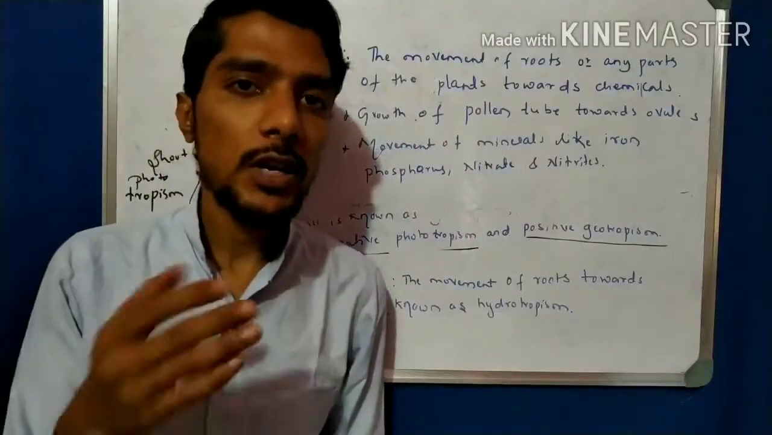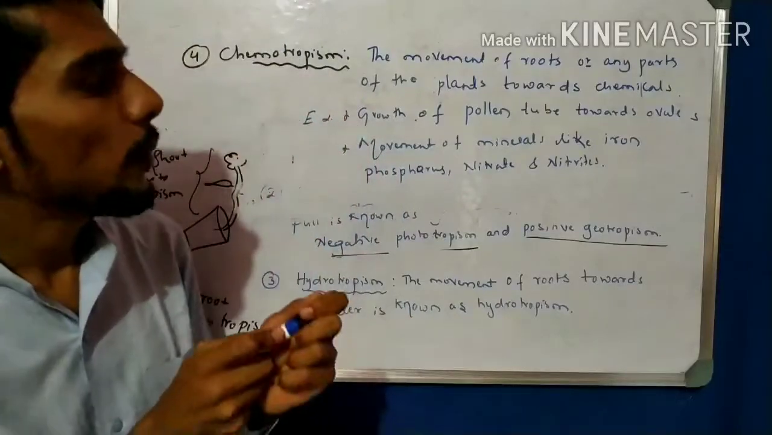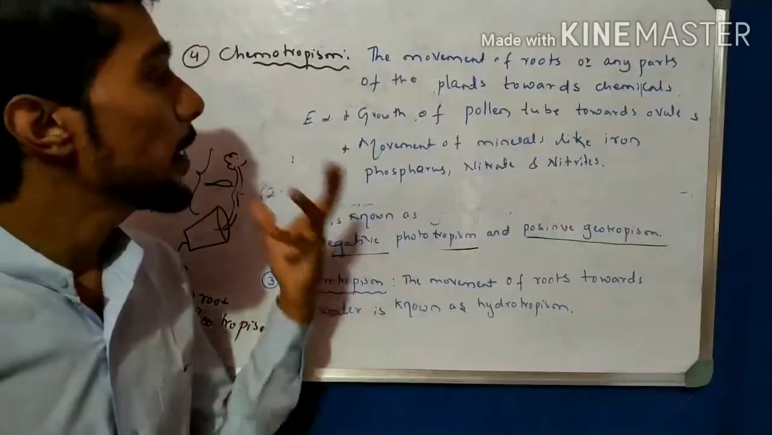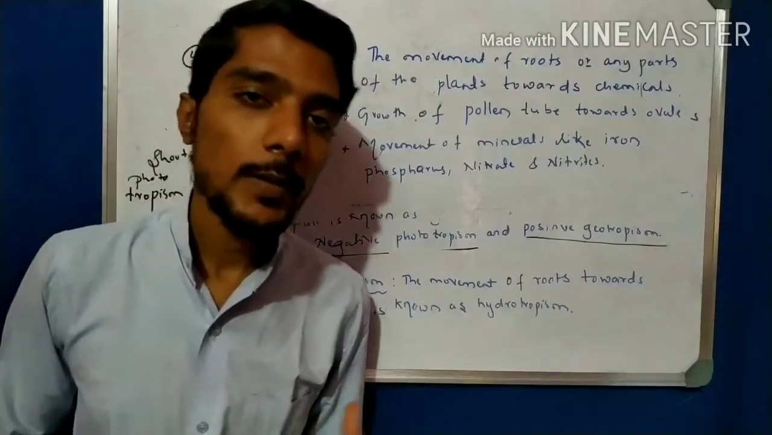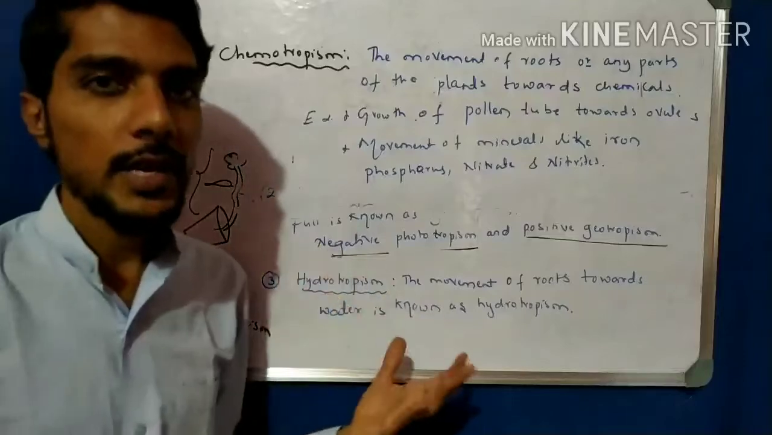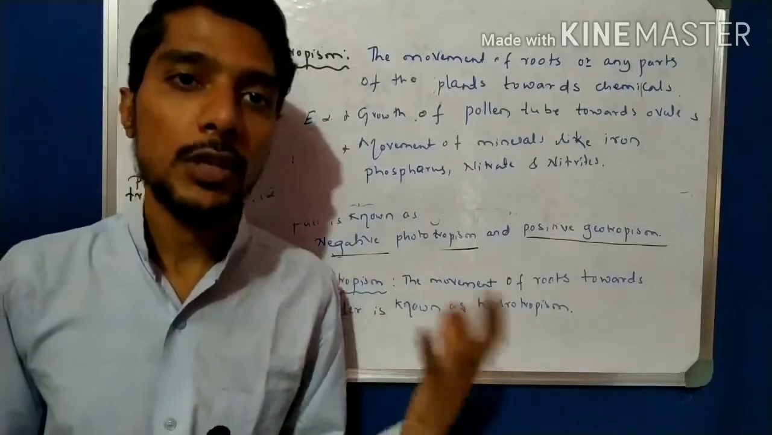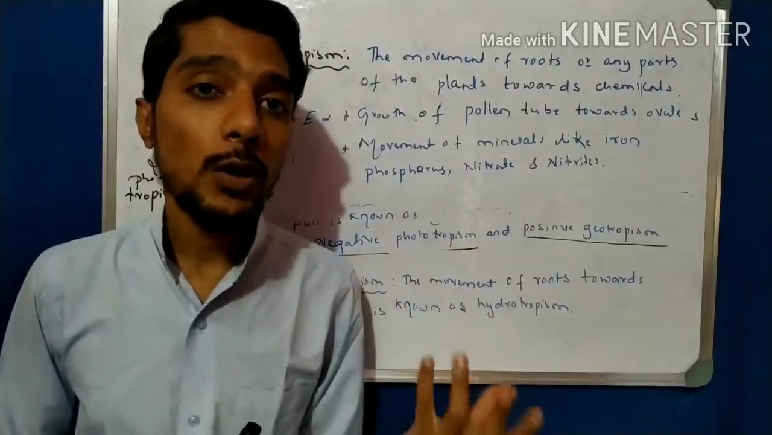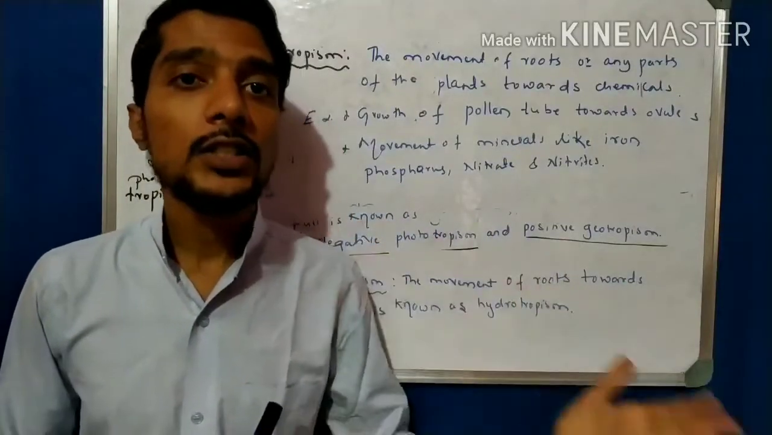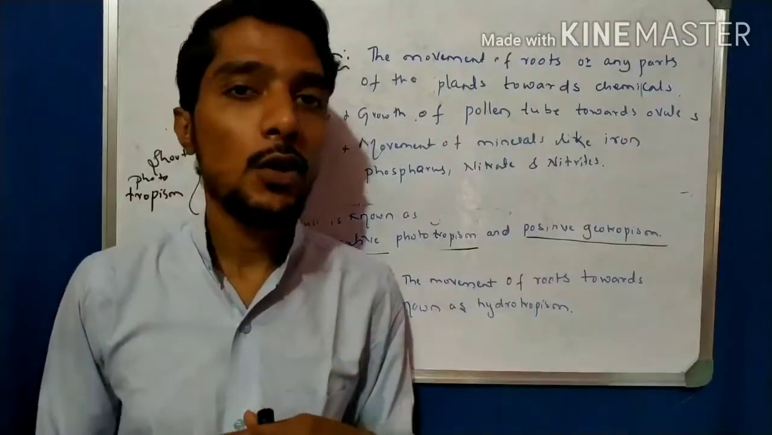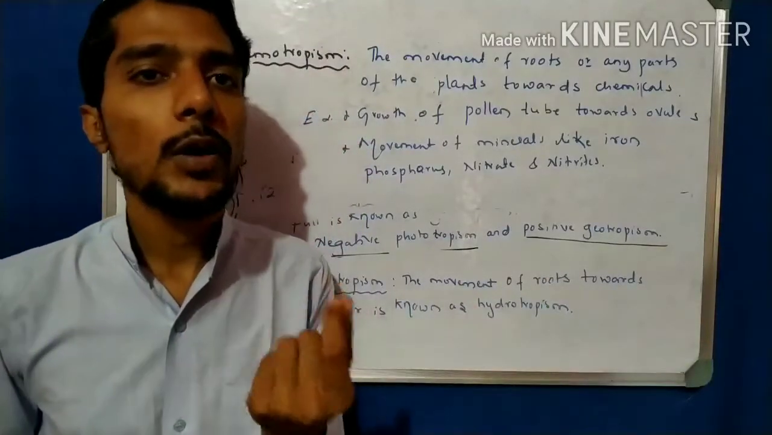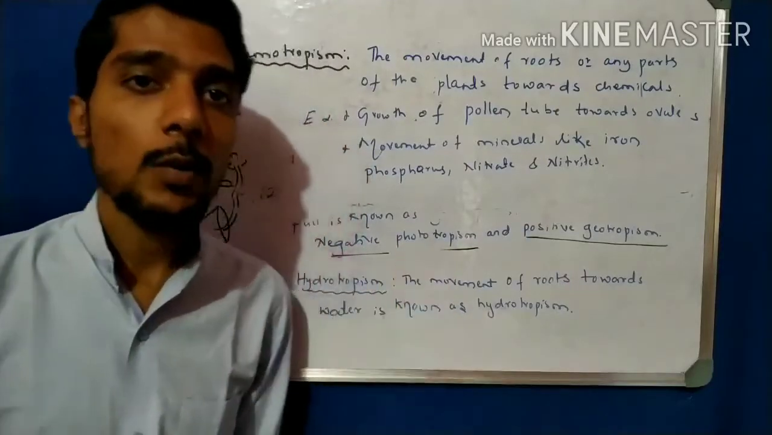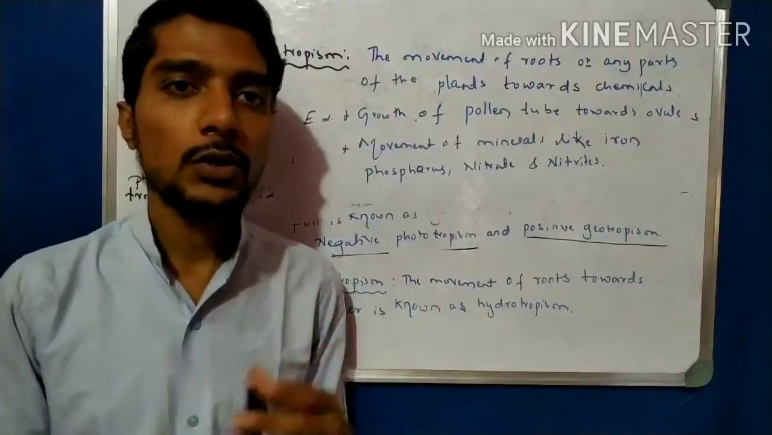Nastic movement is not in your syllabus, so I will not take that one. There is only phototropism, geotropism, hydrotropism and chemotropism in your syllabus. This is about simple definitions. They ask the definition of chemotropism, or in a multiple choice question they ask, the movement of the root towards the water is which type: chemo, photo, or hydrotropism. So these are made as multiple choice questions or one mark questions. Define phototropism, define chemotropism, define hydrotropism, define geotropism, one mark questions. Simple ones.